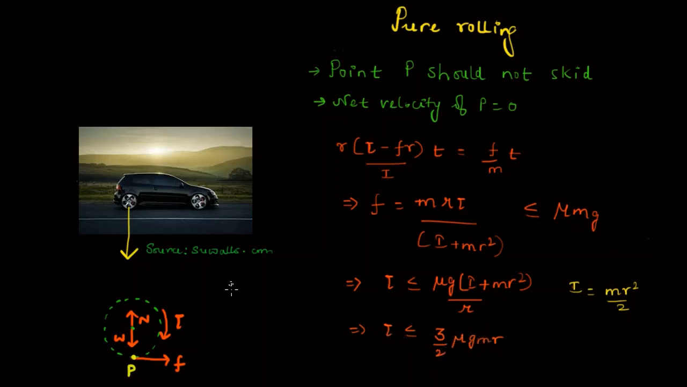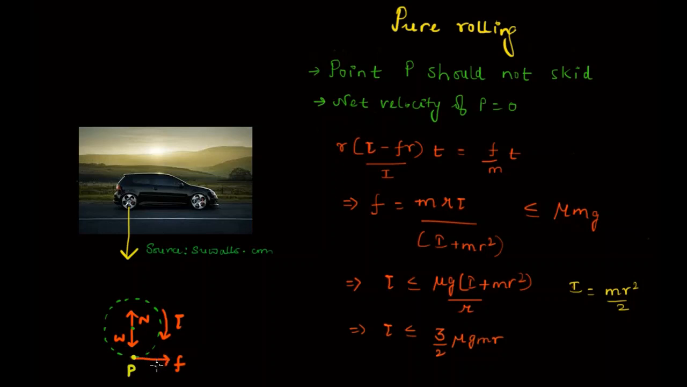So let's say initially you start your vehicle, and when you start the vehicle, the torque will be 0, but immediately when you start, you will apply some torque. So the torque will increase, and that torque will lead this point P to move in the backward direction. But then as the torque increases, the force of friction also gradually increases, and the force of friction compensates the effect of the torque by making sure that this point P velocity becomes 0.